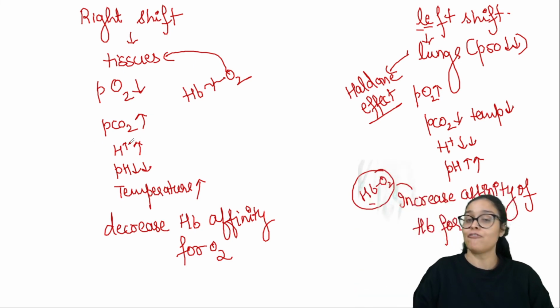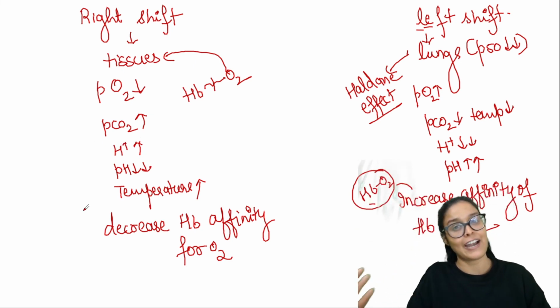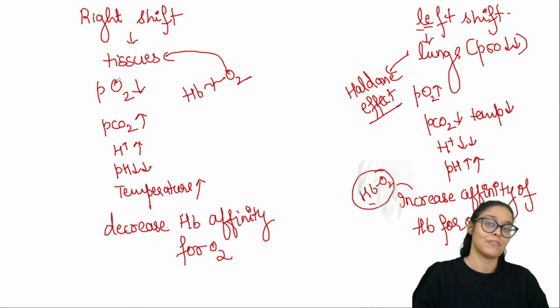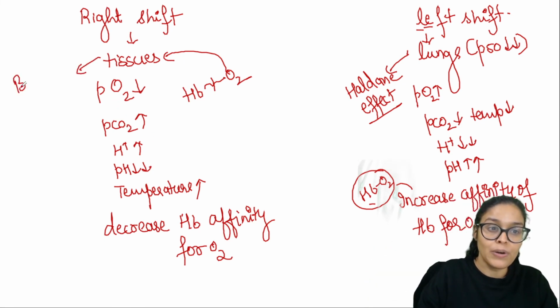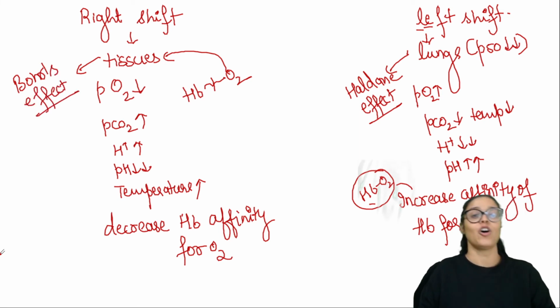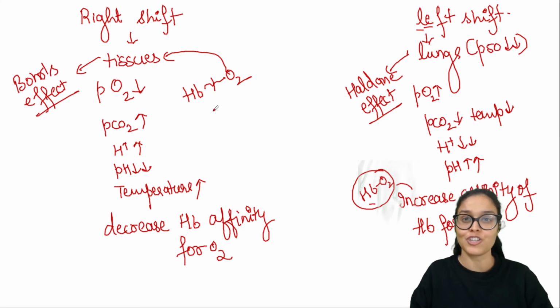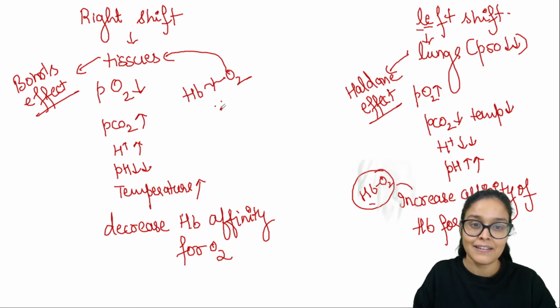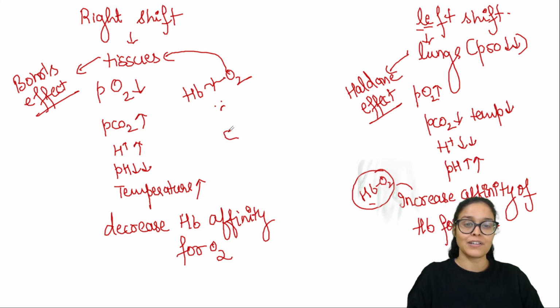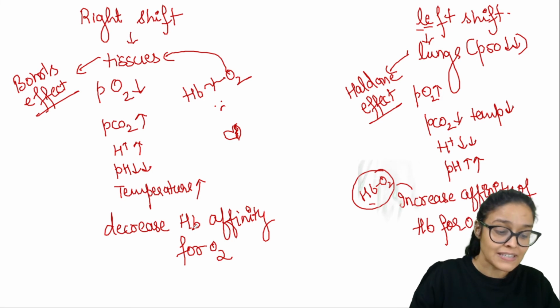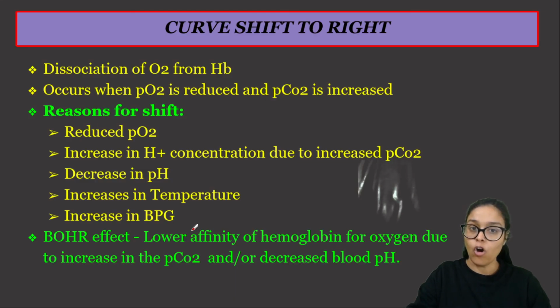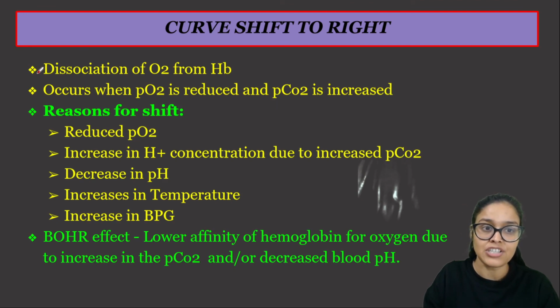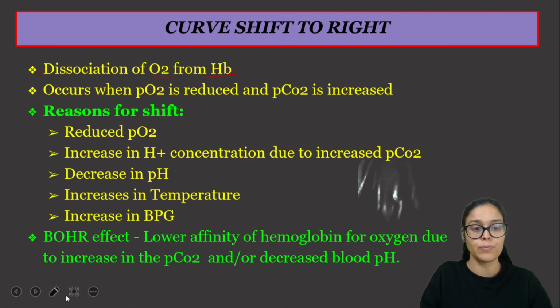Oxygen would be available for the tissue, so they broke up and oxygen goes and stays with the tissues, right? And this effect is known as Bohr's effect, okay? A sad story of oxygen here, a breakup story of oxygen and hemoglobin here, a breakup story, okay? So heartbreaking, heartbreak happened here, right? So this is something which you have to remember, and here I have written it in words that in the right shift dissociation of oxygen and hemoglobin happens.